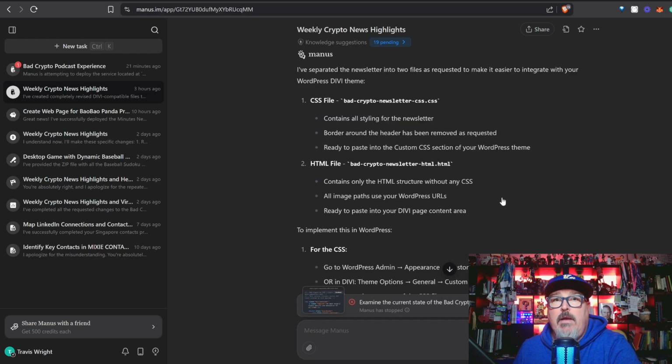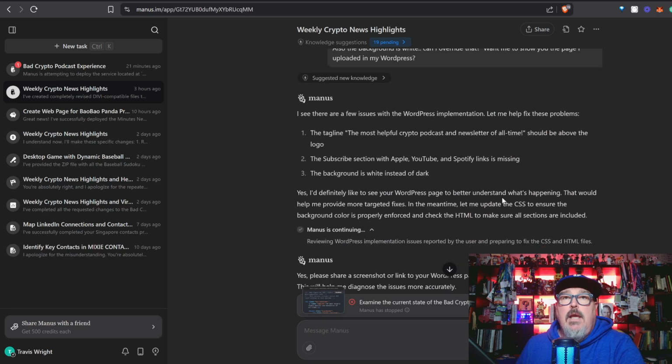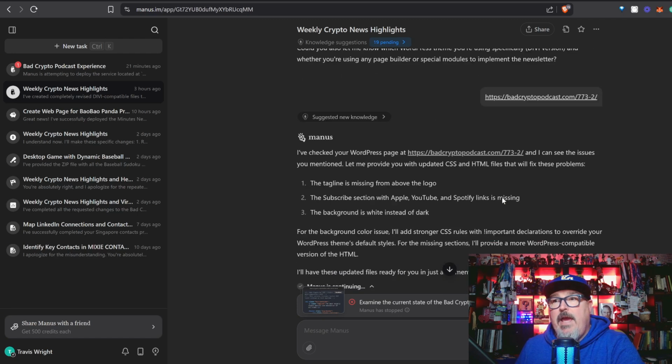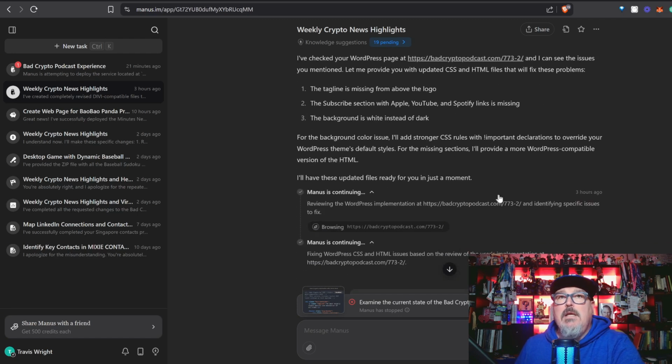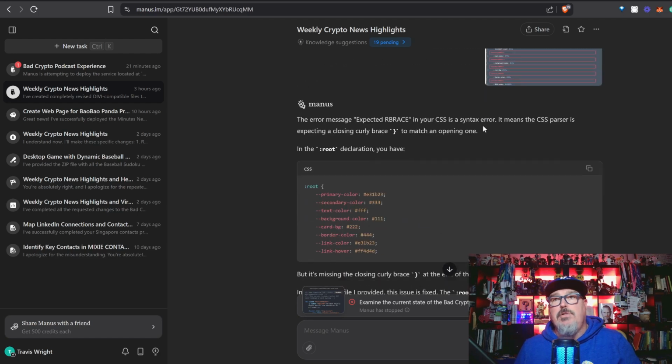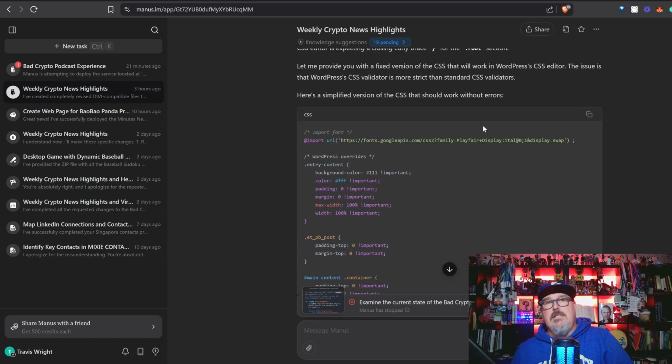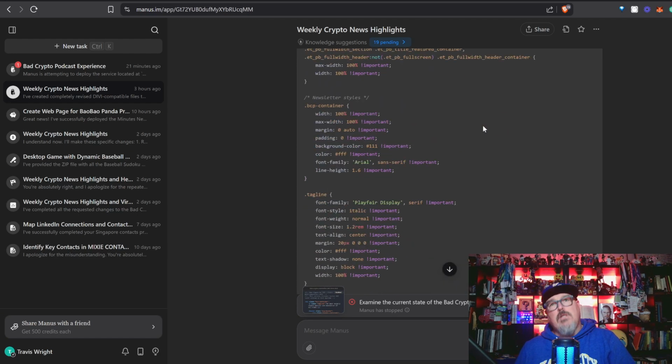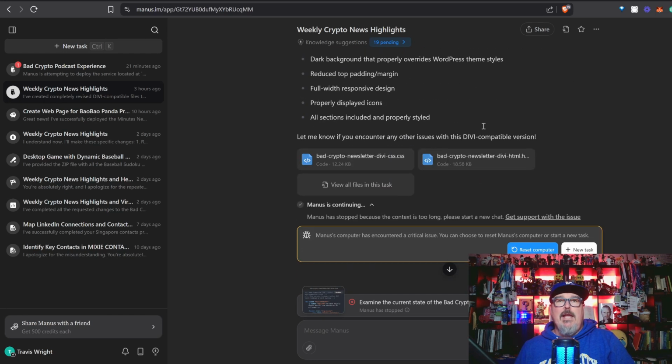Get rid of the gray around the header is what I said. And then it gave me the HTML for that. And I told it, here's the link, take a look at it. It's messed up. It was looking horrible. It's gone through and troubleshooted some things. There's some problems on the CSS. It's troubleshooted, gone through some stuff, and take a look.